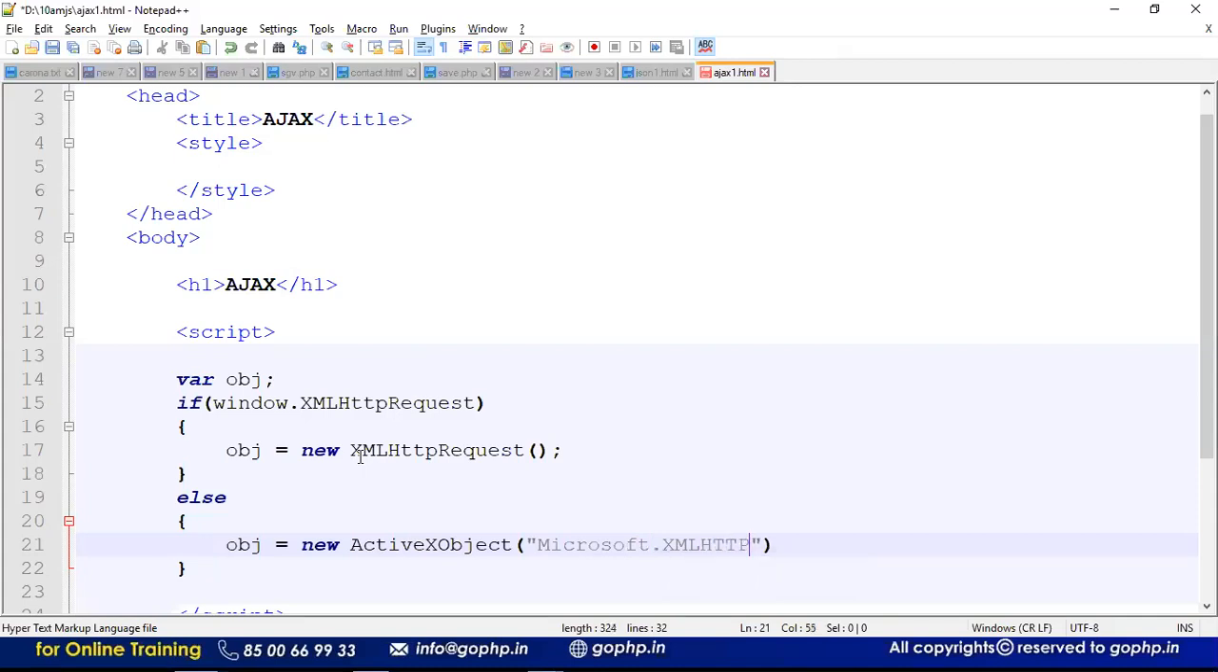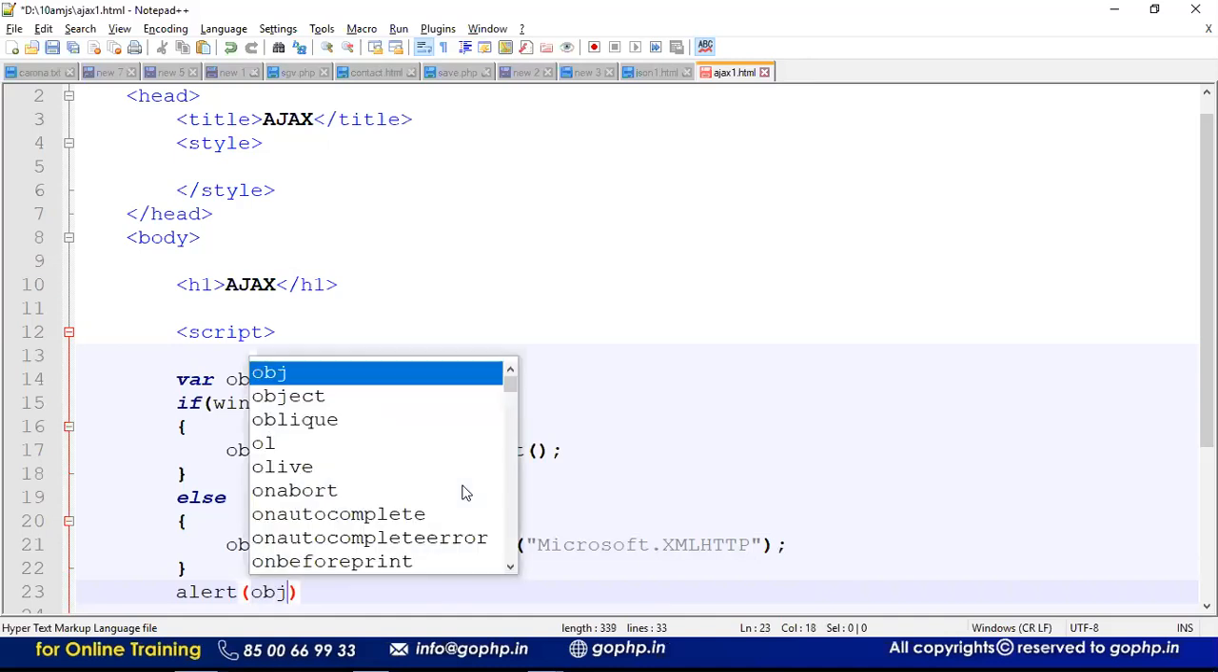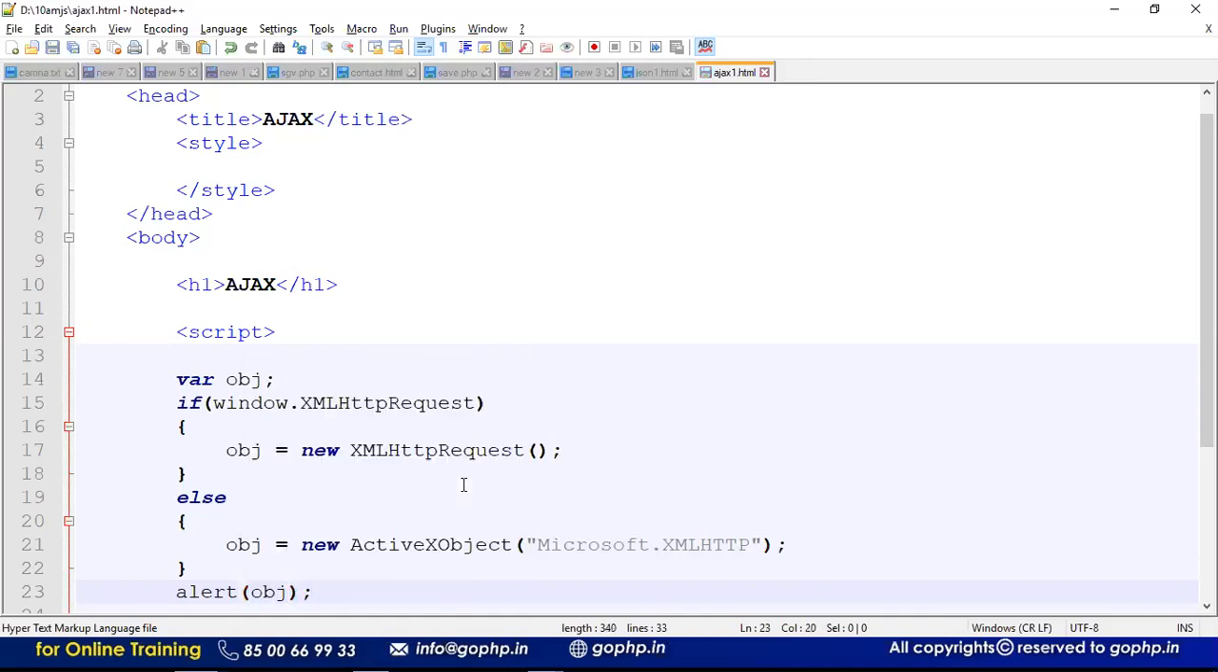Microsoft.XMLHttp. This is the parameter you have to pass to this, guys, right? So now the object is going to be created, right? So which object is created? One minute. Let us go and alert this obj. Let me check it. So what is this alert saying? That alert may be obj, I'm thinking.